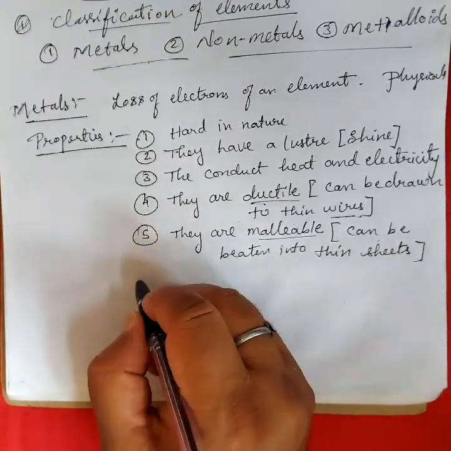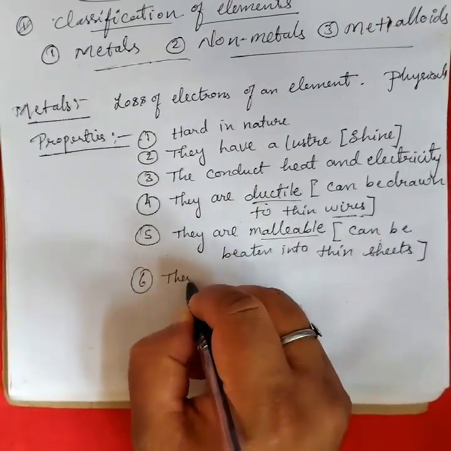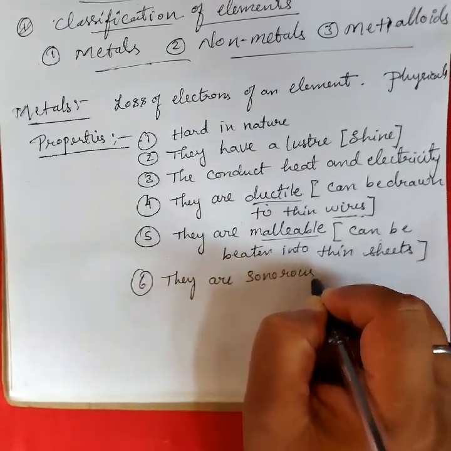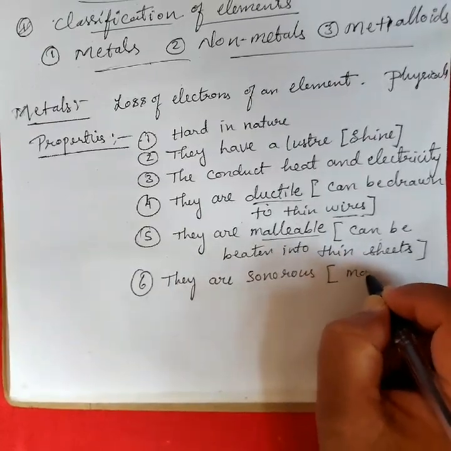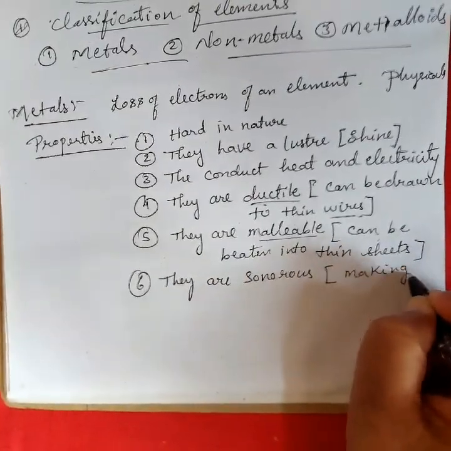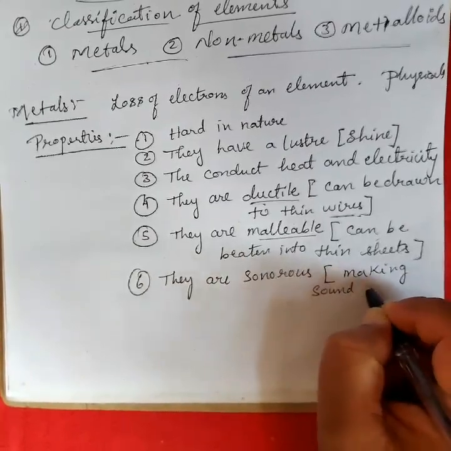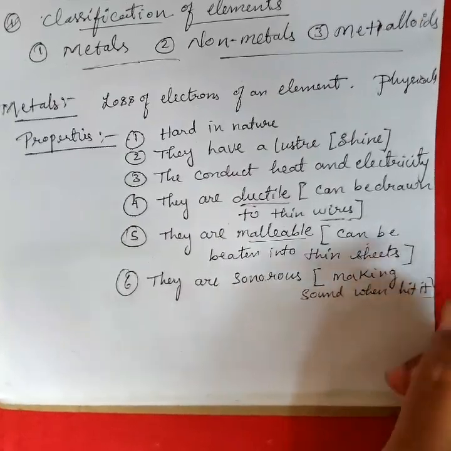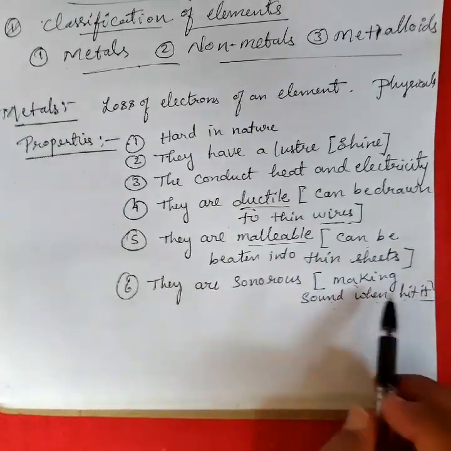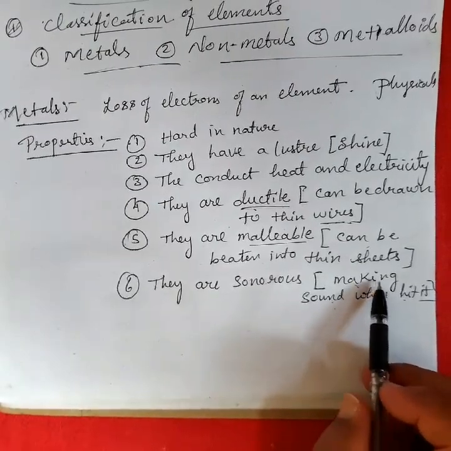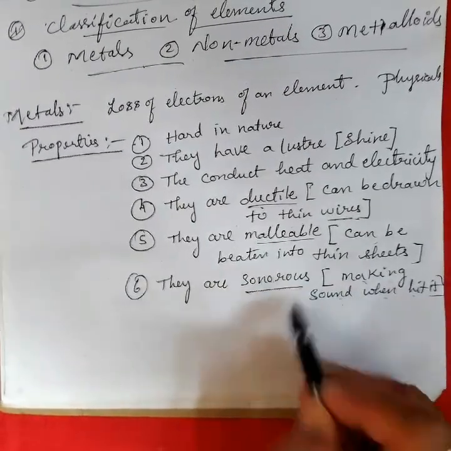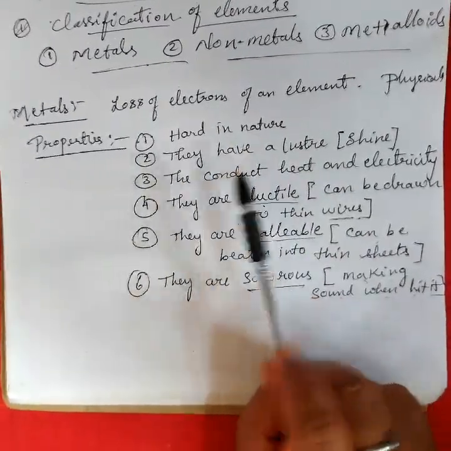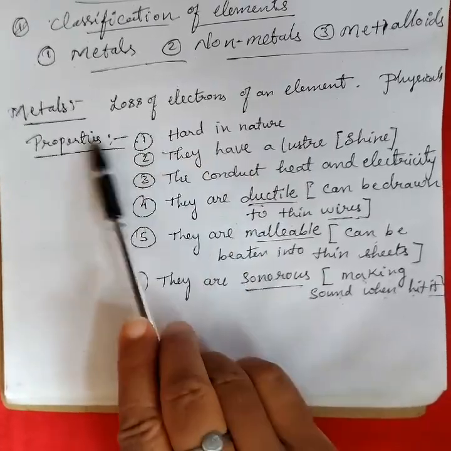These are the properties. The next property is that they are sonorous. Sonorous means making sound when hit. If we hit any metal, it produces sound, which is called sonorous. These are the main physical properties of metals.